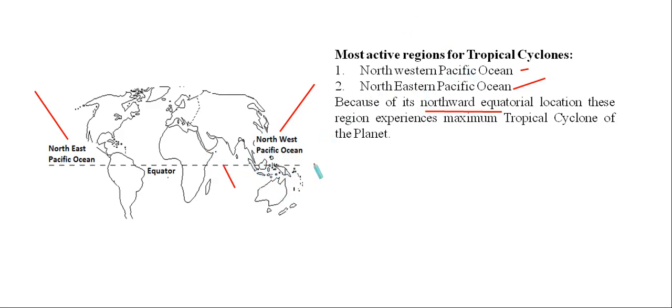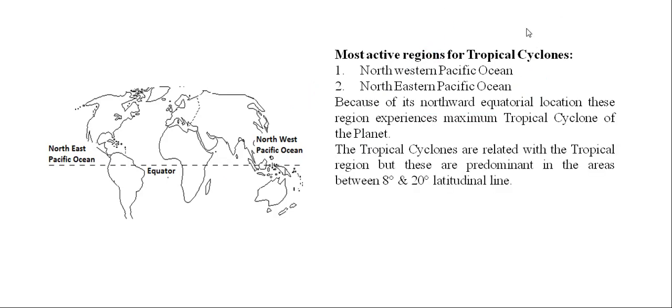But why is this region so warm? Because throughout the whole year it is getting the maximum amount of sunlight. Now we all know that tropical cyclones are mainly related with the tropical regions, but these are predominant in the areas between 8° to 20° latitudinal line. But why is this happening here?